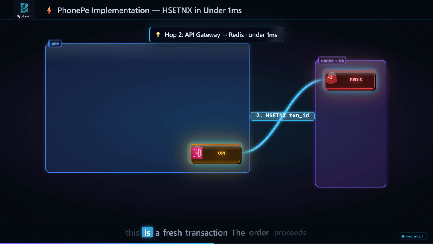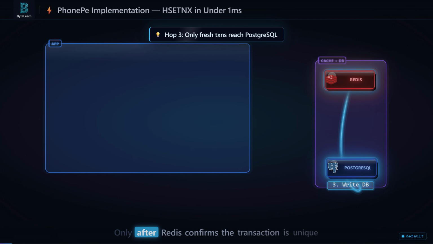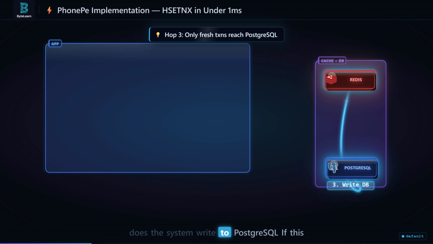If it returns 1, this is a fresh transaction. The order proceeds to the database. 0 SQL table scans. 0 latency budget consumed on database I/O for duplicate checks. Only after Redis confirms the transaction is unique does the system write to PostgreSQL.